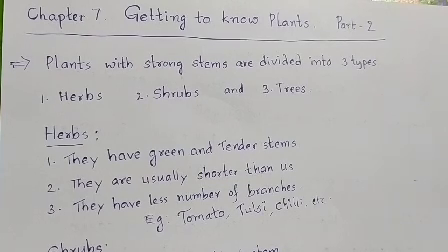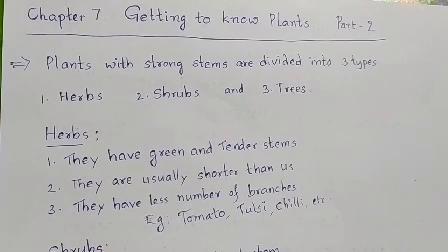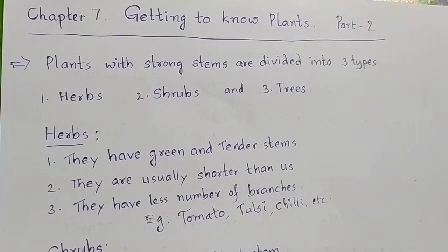Detailed classification is: plants with strong stems are again divided into three types. Plants with weak stems are divided into two types. Let us discuss the plants with strong stems.